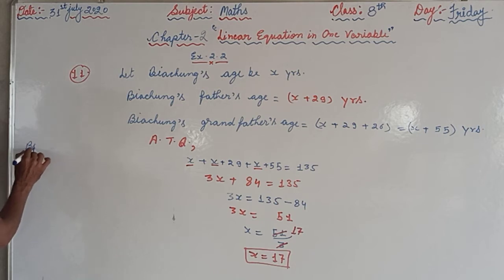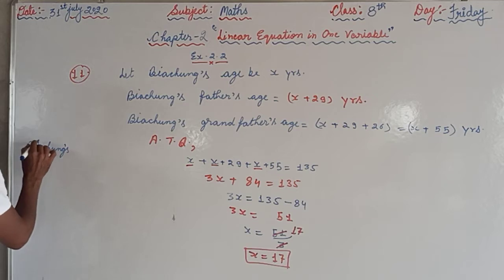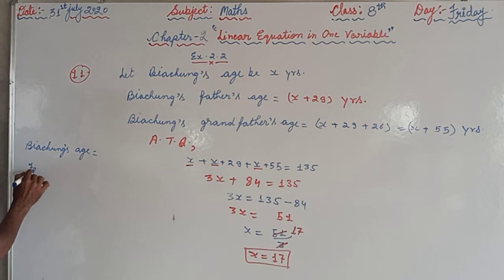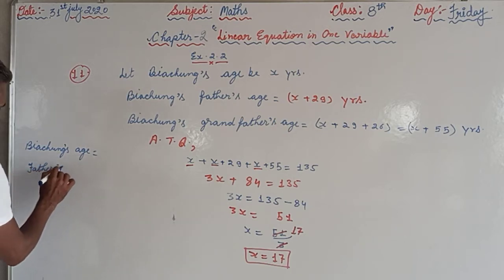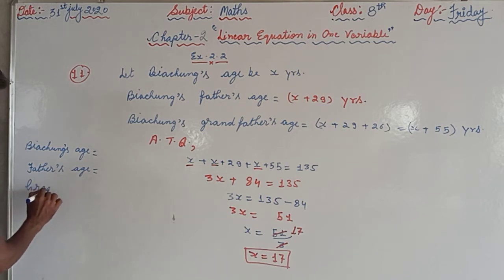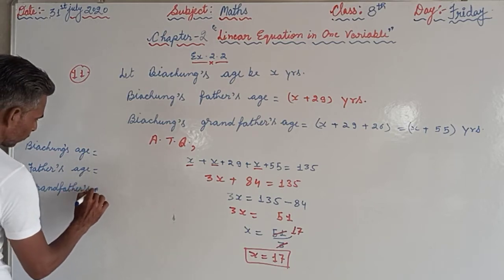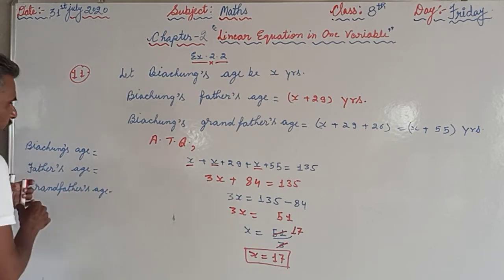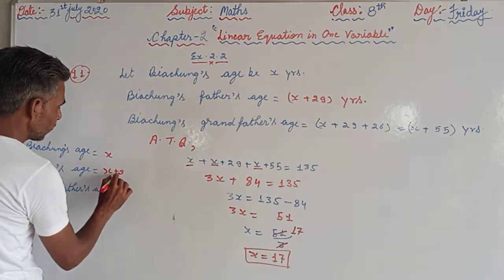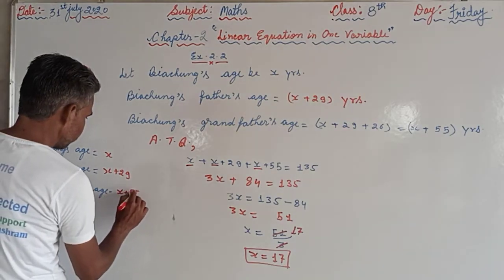Baichung says, then father says, then grandfather says. Baichung's age was x, father's age was x plus 29 and grandfather's age was x plus 55.